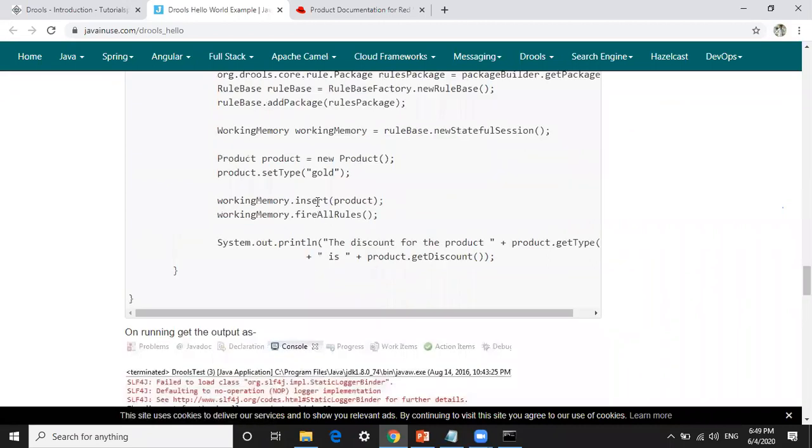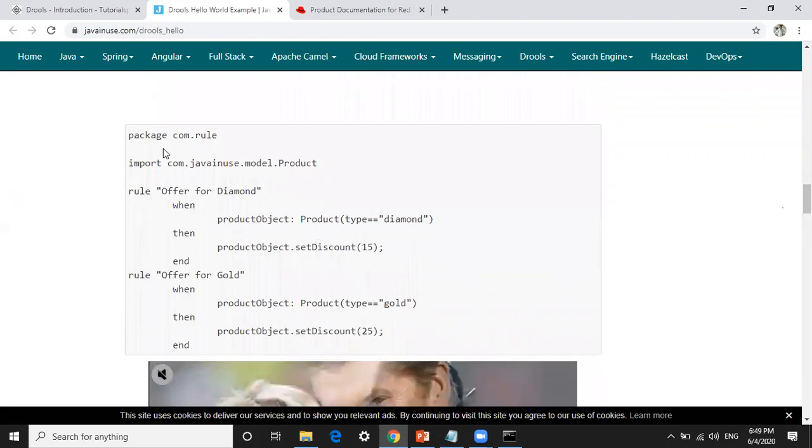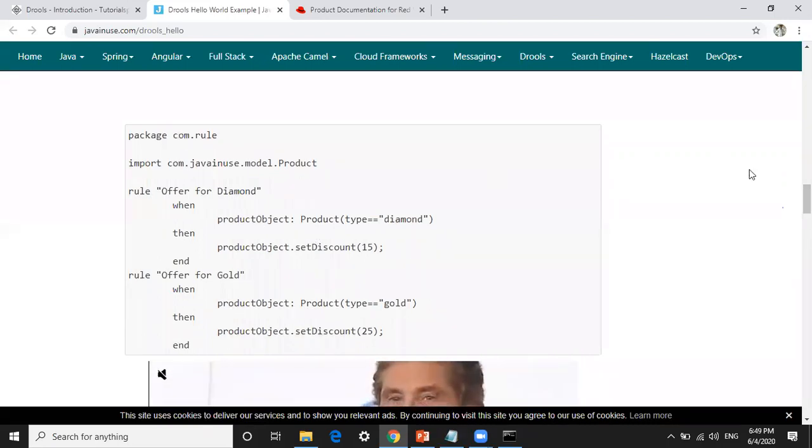So here we are inserting that product object, the product class object, into working memory, and then we have the fireAllRules method. If we execute this method, multiple rules are executed in this particular rule file, the .drl file.